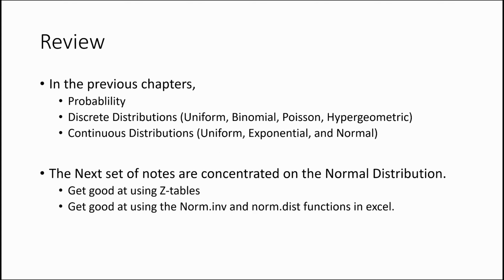All right, so in the previous chapters, you covered simple probability, and you covered discrete distributions, which included the uniform, the binomial, the Poisson, and the hypergeometric. You also covered continuous distributions, which also includes the uniform, the exponential distribution for time to an event, and the normal distribution. If you've had trouble with the normal distribution, you really need to go back and reread that section because the next three chapters are all about the normal distribution.